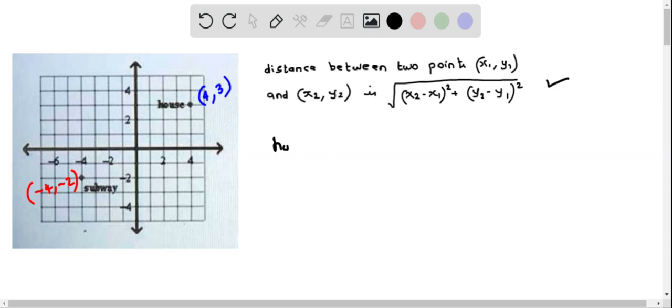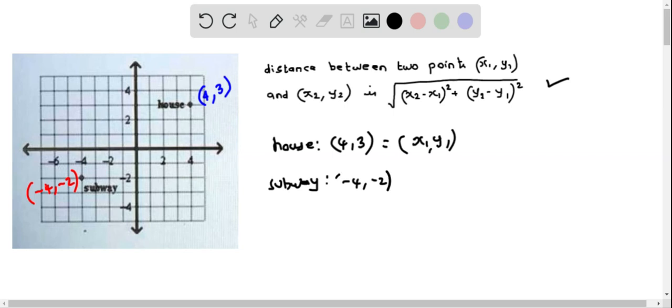So I'm going to consider the coordinate of the house, that is 4 comma 3, as x1, y1, and the subway, that is -4, -2, as x2, y2. Now let me substitute into this distance formula.